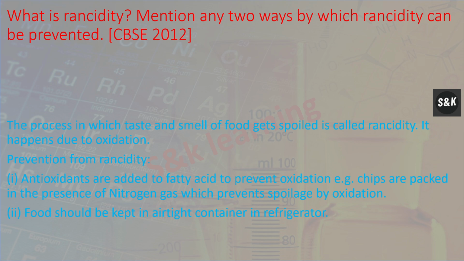What is rancidity? Mention any two ways by which rancidity can be prevented. The process in which taste and smell of food gets spoiled is called rancidity. It happens due to oxidation. Prevention from rancidity: antioxidants are added to fatty food to prevent oxidation. Example, chips are packed in presence of nitrogen gas, which prevents spoilage by oxidation. Second, food should be kept in an airtight container in the refrigerator.